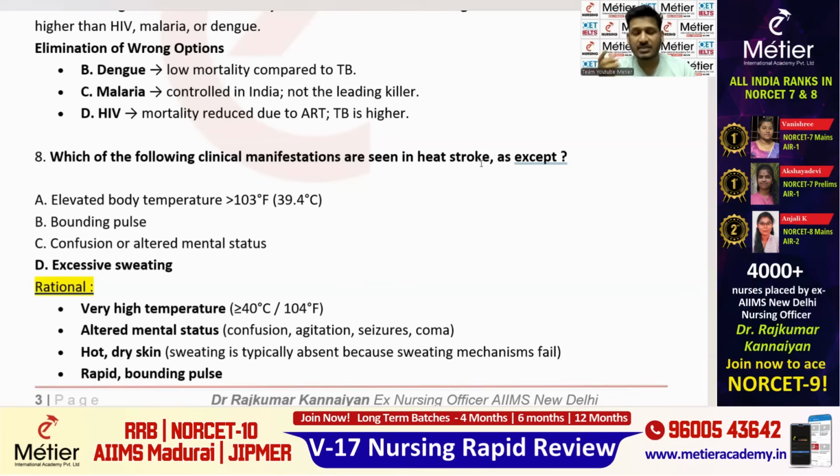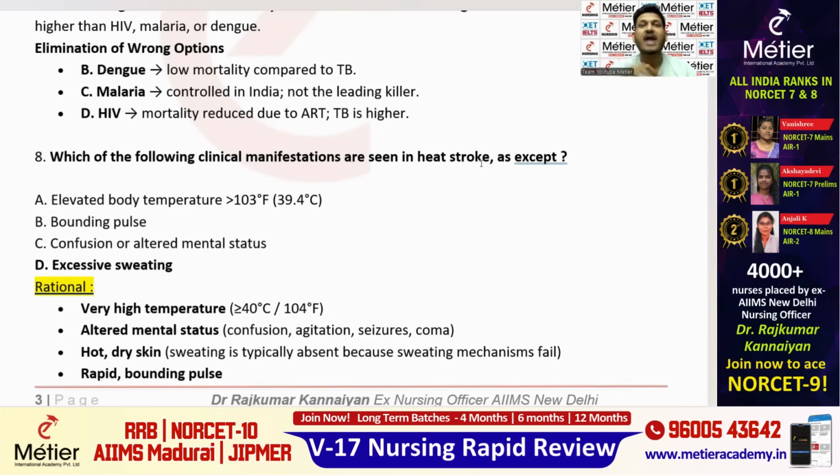Bounding pulse. See, during heat stroke, the sympathetic nervous system will get activated and bounding pulse will be there. Okay, so second option is also correct. Third one, confusion and altered mental status. Definitely altered mental status will be there. Patient will be having a coma, seizure, confusion, agitation. Okay, all these things will be present in the heat stroke. So option C is also correct.